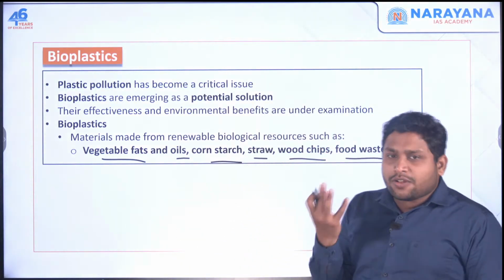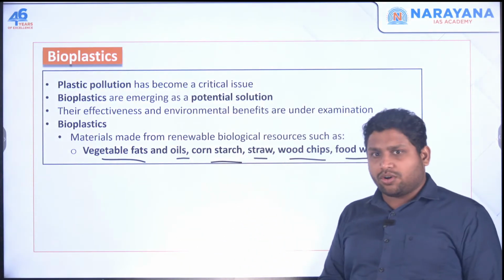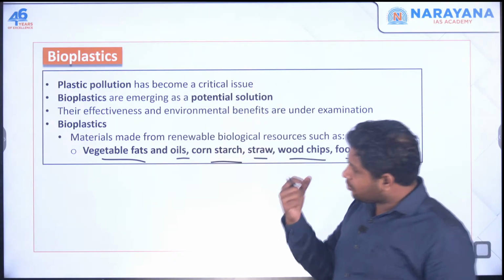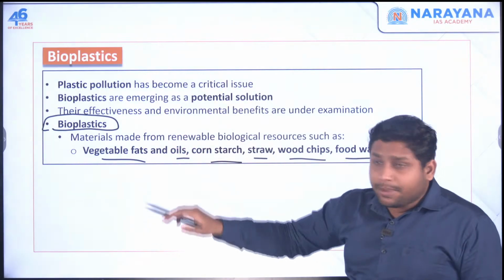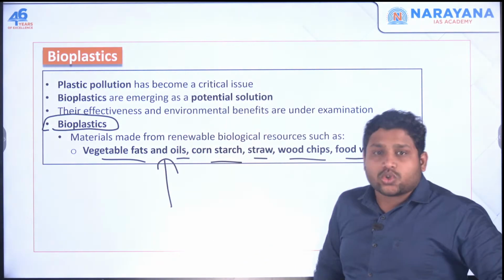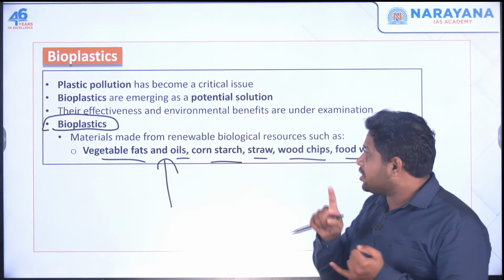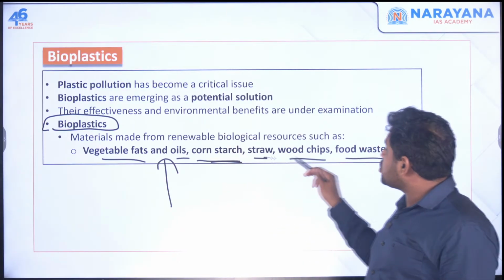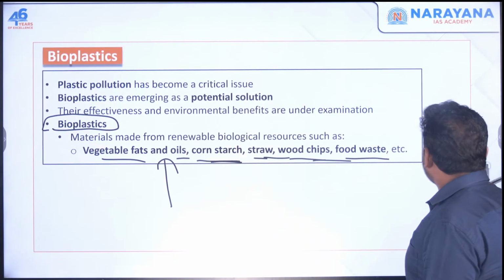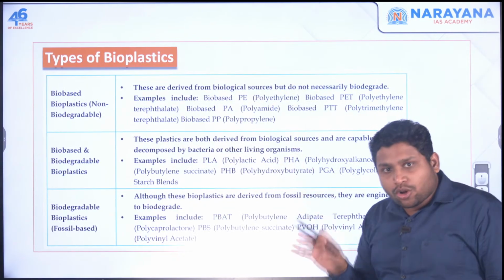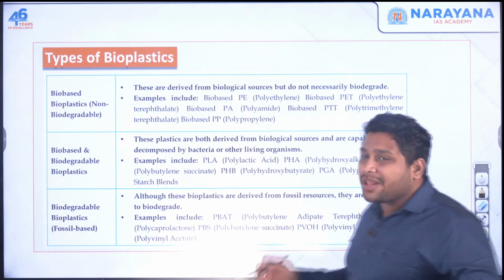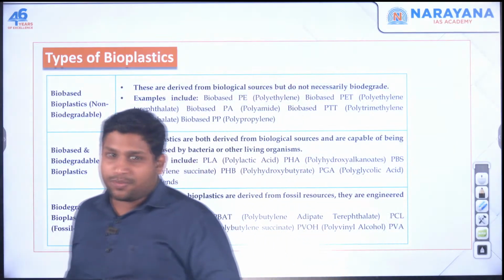So fossil fuels are the source of normal plastic, but bioplastics will be made from vegetable oils, vegetable fats, cornstarch, straw, wood chips, food waste, etc. So the source is more or less biological, more or less plants. We are using plants to make this product.